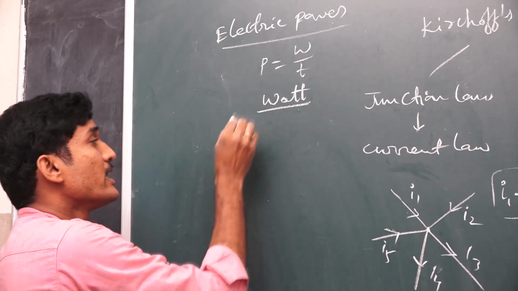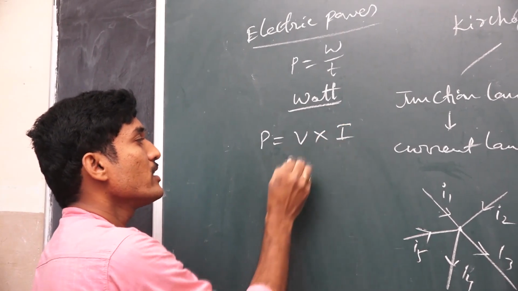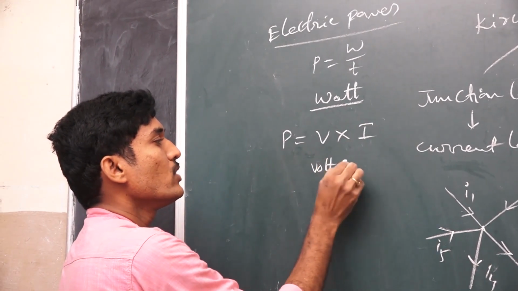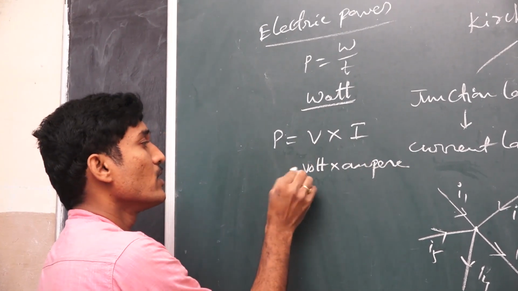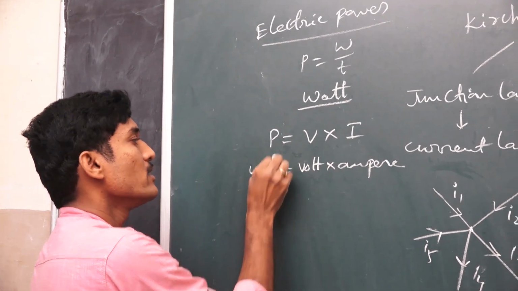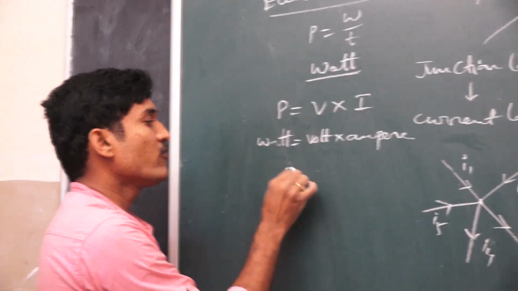The electrical power is also defined as the product of voltage and current. So in this way, volt into ampere is also a unit of power. The volt into ampere is also known as watt. Okay. So power has different formulas.